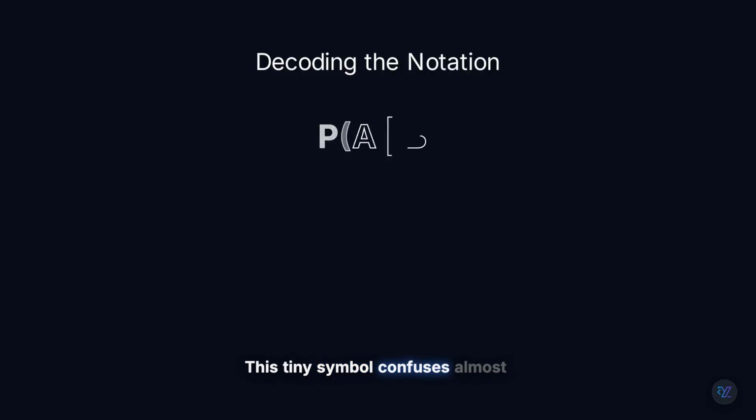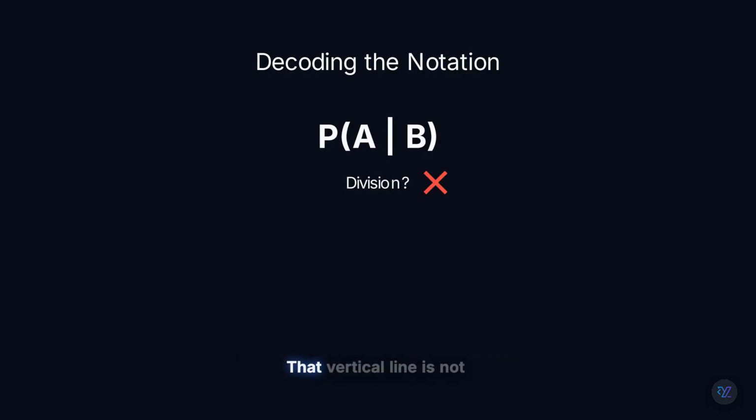This tiny symbol confuses almost everyone. That vertical line is not division. It simply means given. So instead of reading P of A bar B, read it like this: probability of A, given B. That's all it means. The probability of A, after we've learned that B is true.